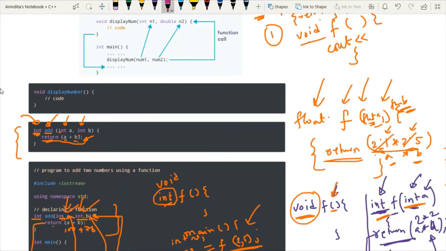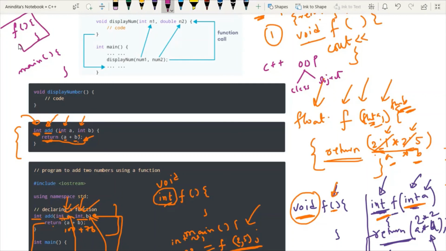According to our today's discussion, whenever we are having some user defined function, it should be defined outside main. Fine. But don't forget that C++ is object oriented programming. Means we have the concept of class and object. So now in the next day we will learn how to define a user defined function within a class. And whenever a user defined function is defined inside a class, how to call this function inside main using some object.